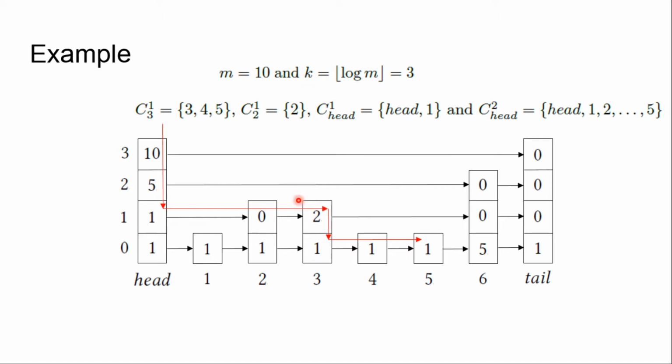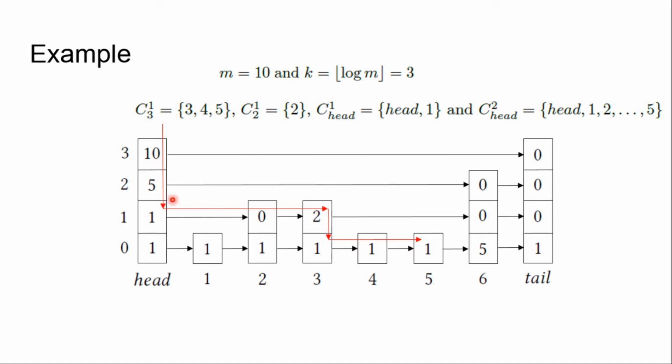What is the subtree in the skip list? So C3,1 is a subtree of the node 3 on level 1. So we take all the nodes that are between 3 and its neighbor on level 1, 5. So this is 3, 4, 5. For the second node, its neighbor is 3 on the first level, then C2,1 is 2.